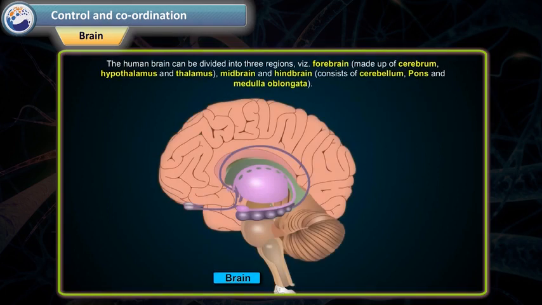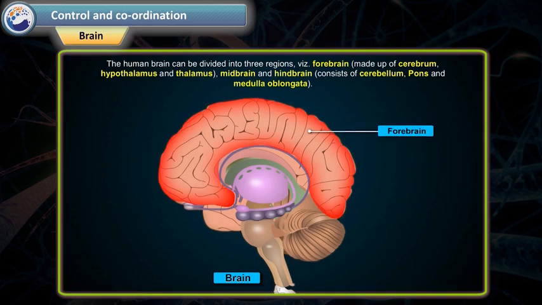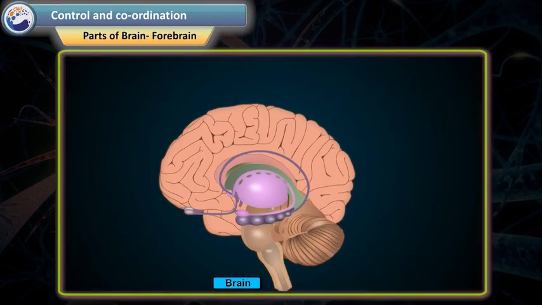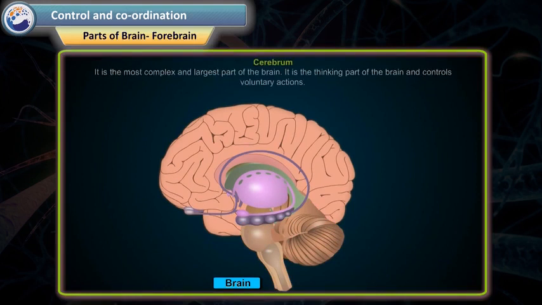The human brain can be divided into three regions, viz. forebrain, made up of cerebrum, hypothalamus and thalamus; midbrain; and hindbrain, which consists of cerebellum, pons and medulla oblongata. Parts of the brain. Forebrain.